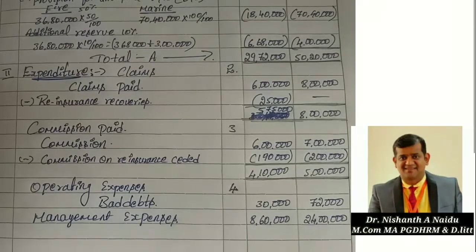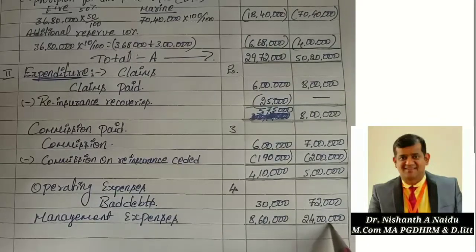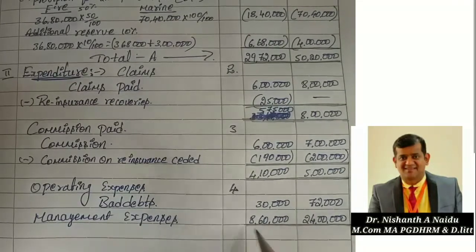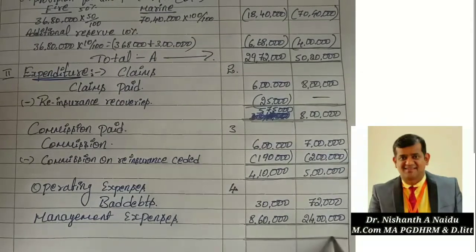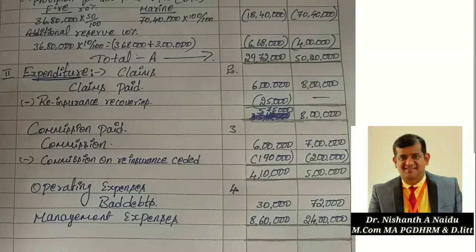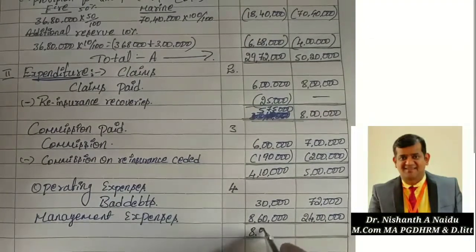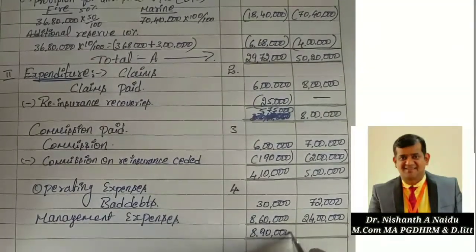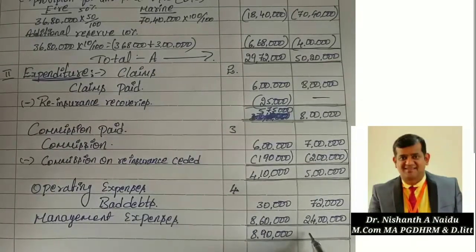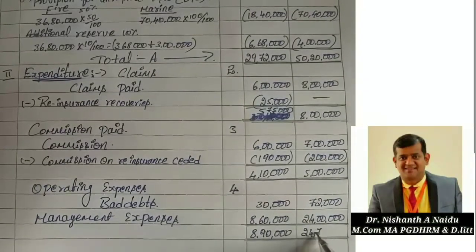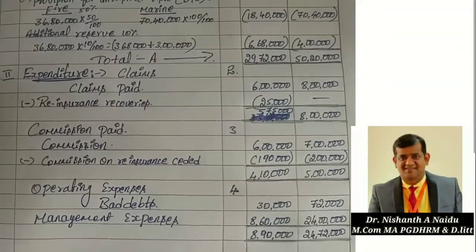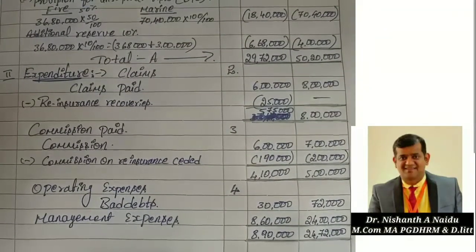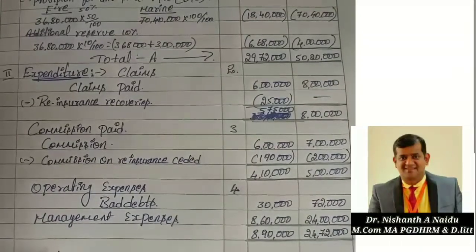So now add this together. That's almost all the items we have taken, so now total this also. That is 8,90,000 and 24,72,000. Okay. So now we have to do total B.